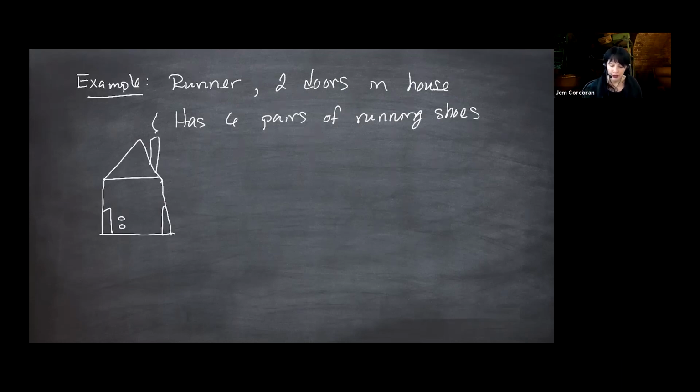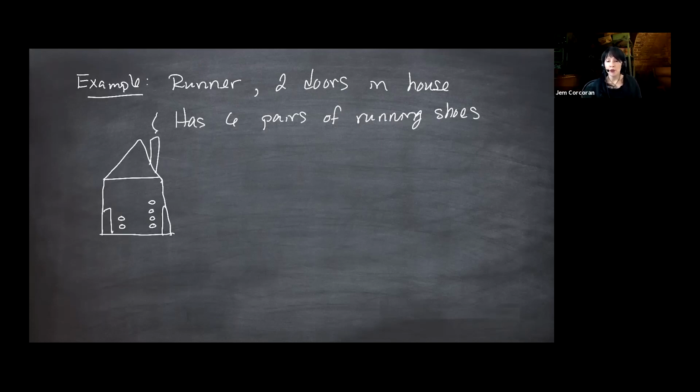So that's 2 pairs of shoes and maybe 4 pairs of shoes. They pile them up by the door. And each day, the runner randomly selects a door. If there are shoes there, the runner puts on the shoes and goes for a run. If there are no shoes there, the runner runs barefoot.